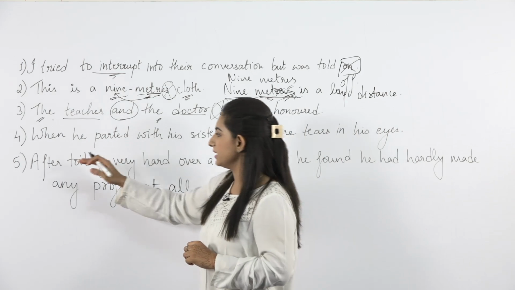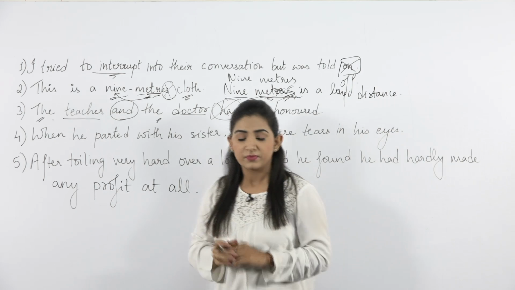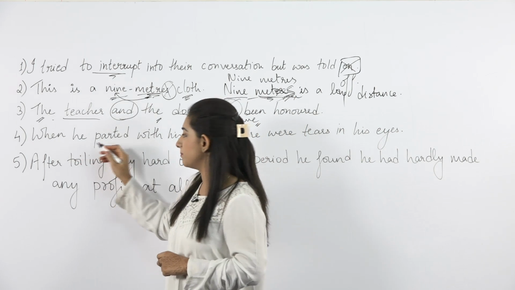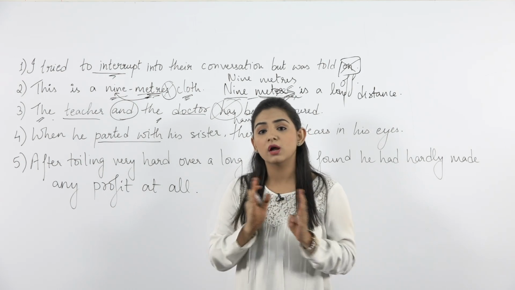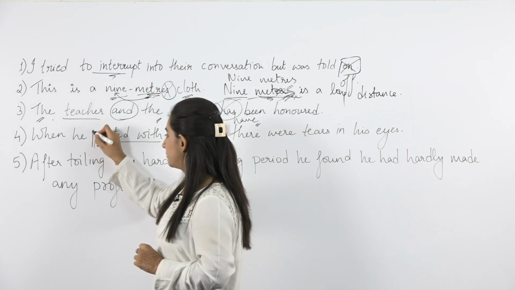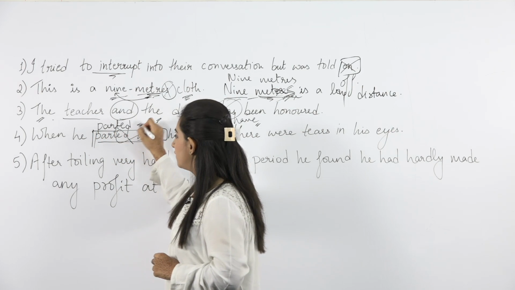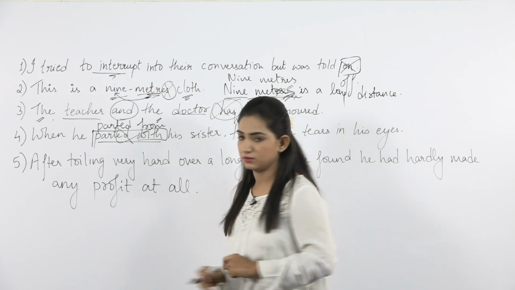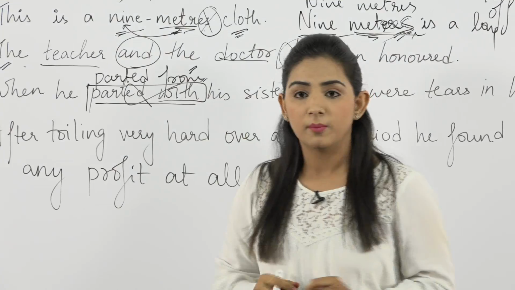Next is, when he parted with his sister, there were tears in his eyes. Now here in this sentence you can see, parted with. We never use with after parted. What is the correct preposition? When he parted from his sister. So the correct preposition used with parted is from.